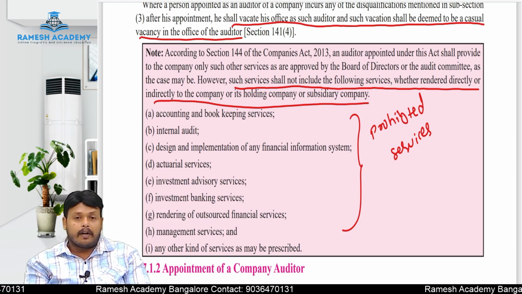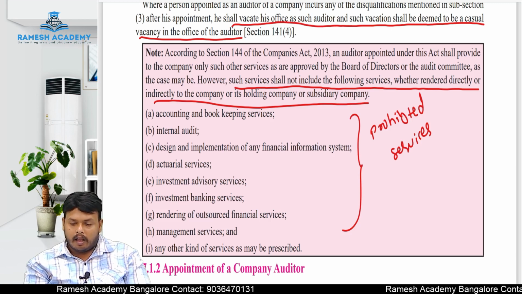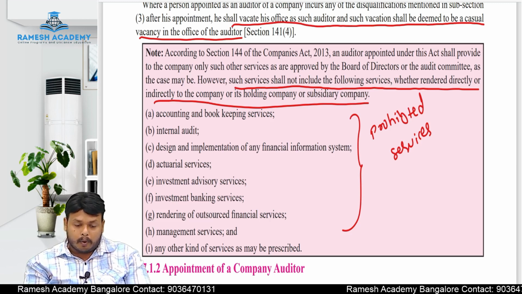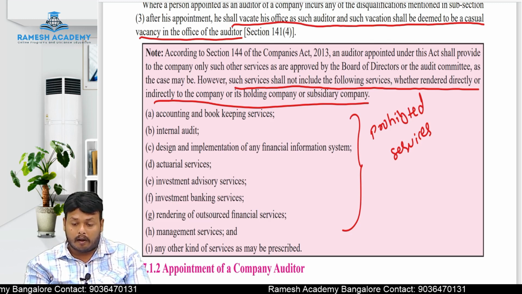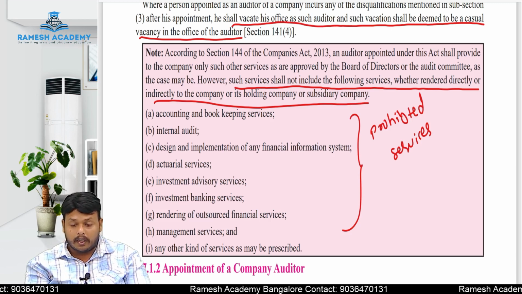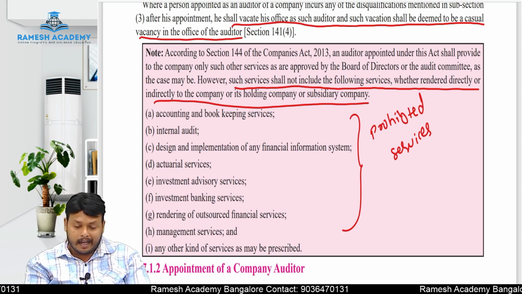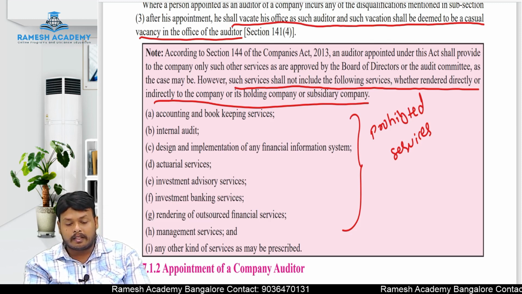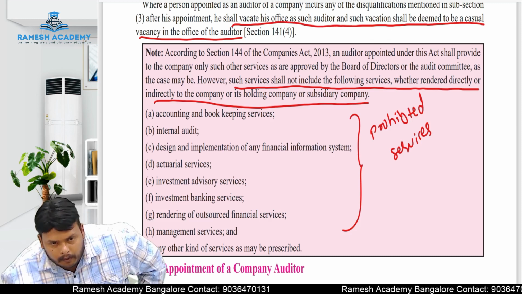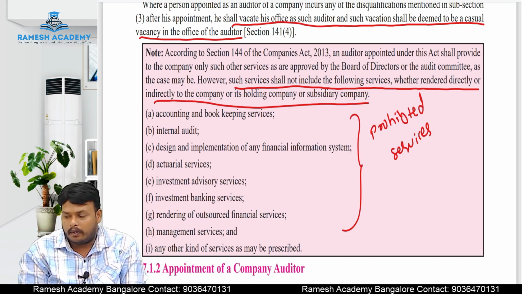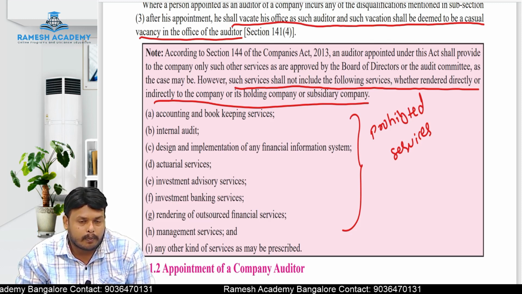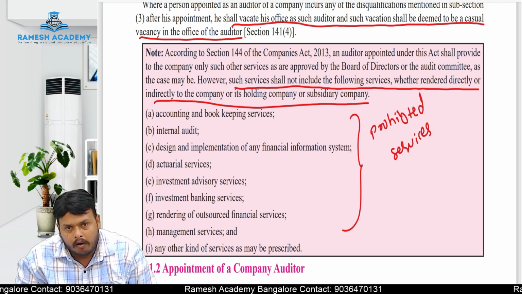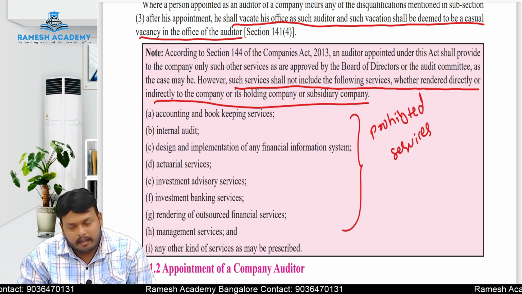According to section 144 of the Companies Act 2013, an auditor appointed under this Act shall provide to the company only such other services as are approved by the board of directors or audit committee, as the case may be. However, such services shall not include the following services, whether rendered directly or indirectly to the company or its holding company or its subsidiary company. Here the auditor is prohibited from providing certain services.